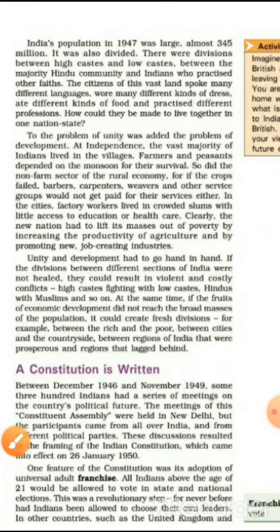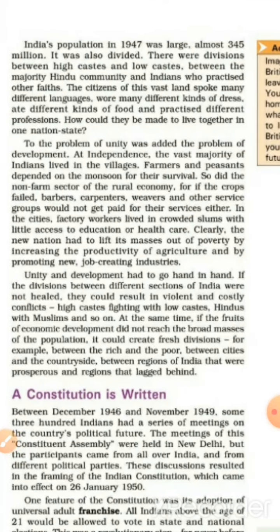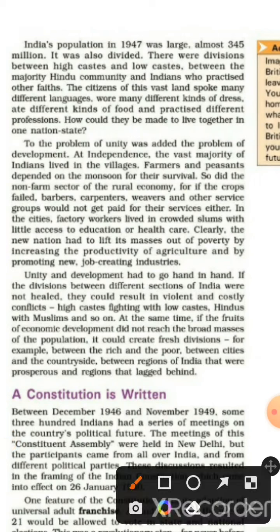India's population in 1947 was large, almost 345 million. It was also divided. There were divisions between high castes and low castes, between the majority Hindu community and Indians who practiced other faiths. The citizens of this vast land spoke many different languages, wore many different kinds of dress, ate different kinds of food, and practiced different professions. So India's population in 1947 was almost 345 million, and it was divided also, like high castes and low castes.